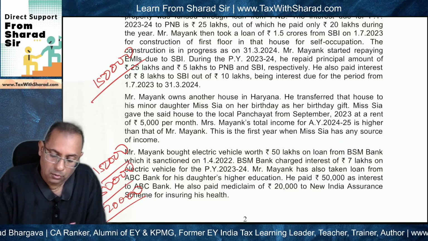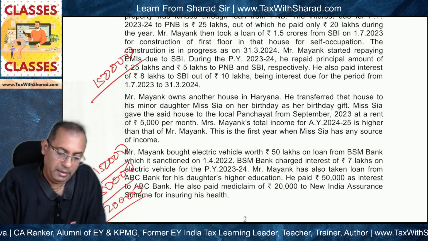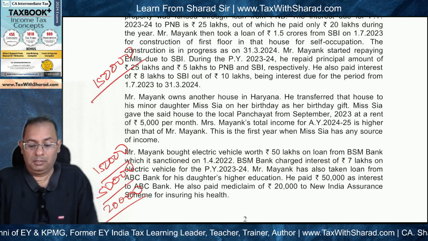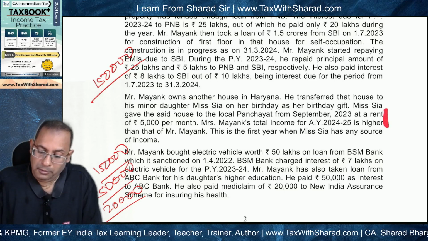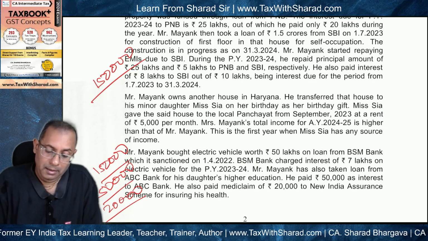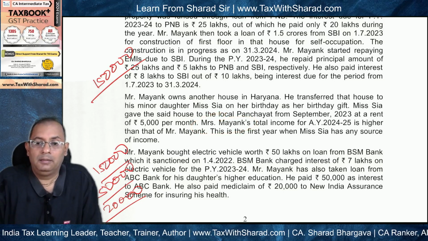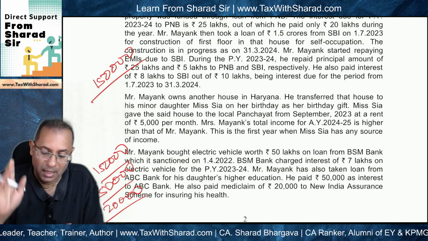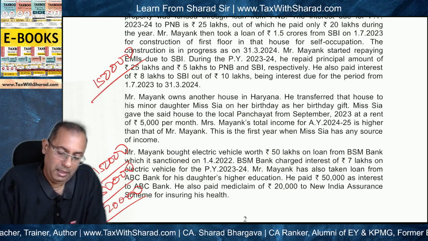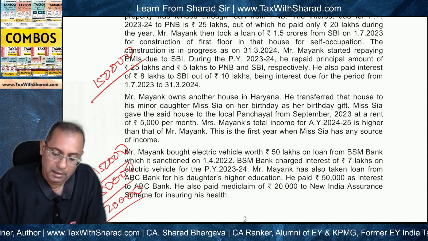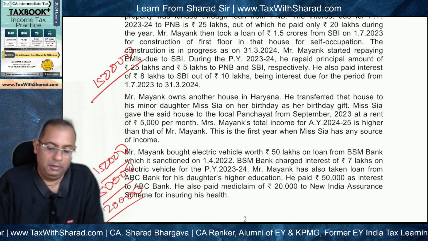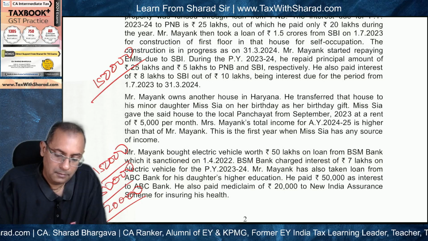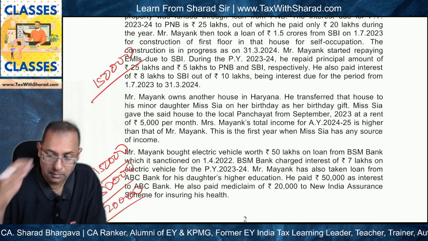So Mr. Mayank owns a house which he transferred to his minor daughter. And if you look at the clubbing provisions under section 64(1)(a), the rental income can be clubbed in the hands of the parent whose income is higher, which is Mrs. Mayank. But this will not be the position in this question because 64(1)(a) will not apply in the first place. Clubbing provisions will not apply. Why will clubbing provisions not apply? Because instead, Mr. Mayank will be deemed to be the owner of the house property under section 27.